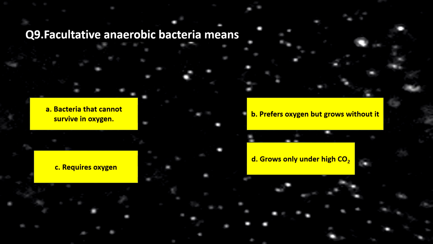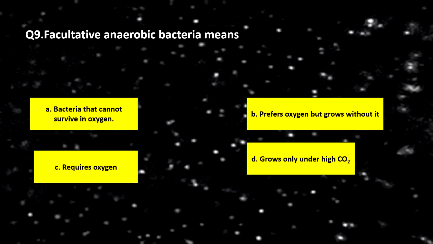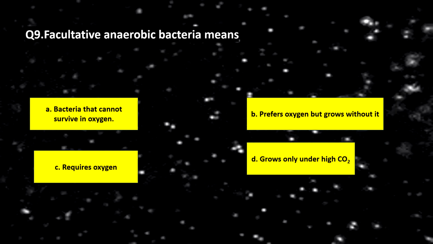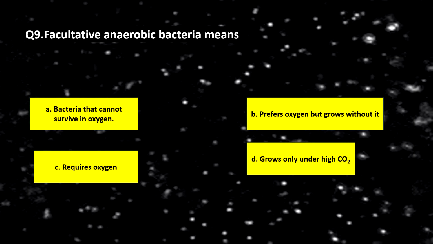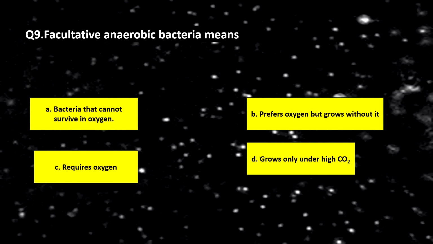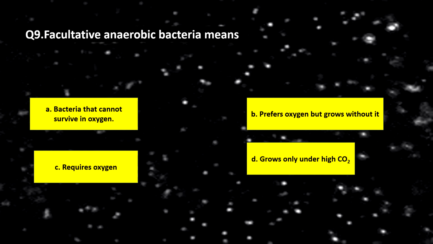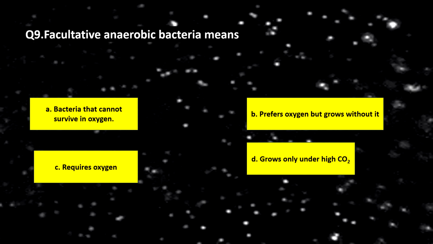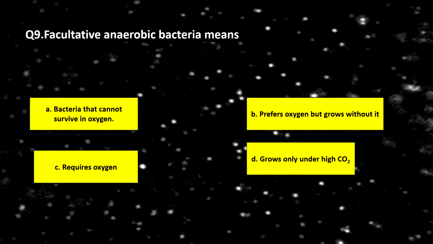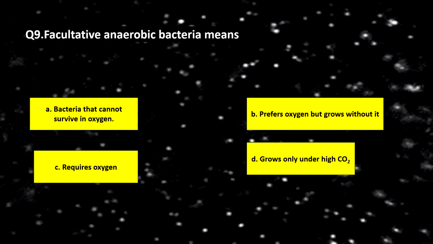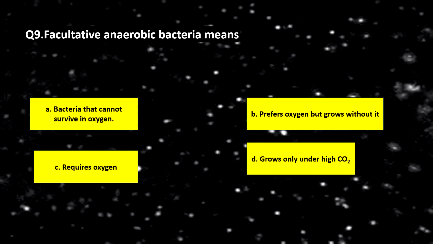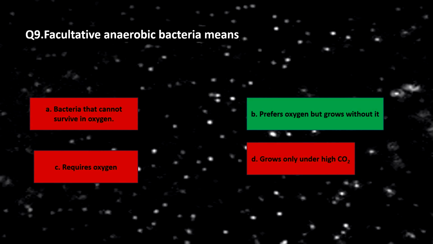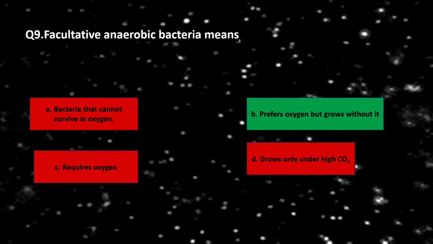Coming to question number 9, facultative anaerobic bacteria means option A, bacteria that cannot survive in oxygen, option B, prefers oxygen but grows without it, option C, requires oxygen, option D, grows only under high CO2 concentration. Guess the right answer. The right option is option B, prefers oxygen but grows without it.